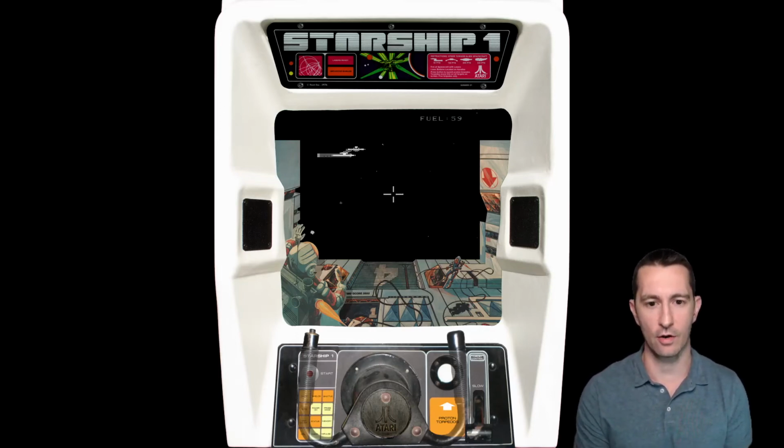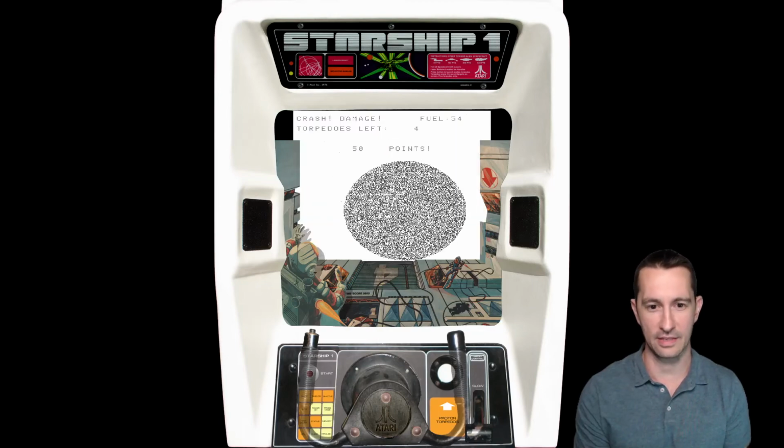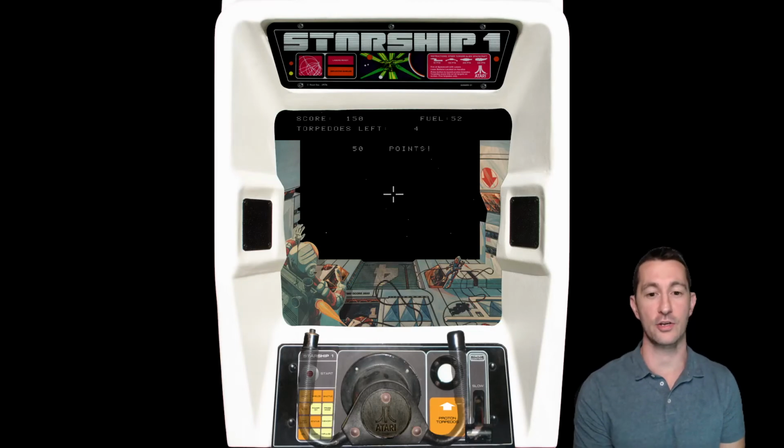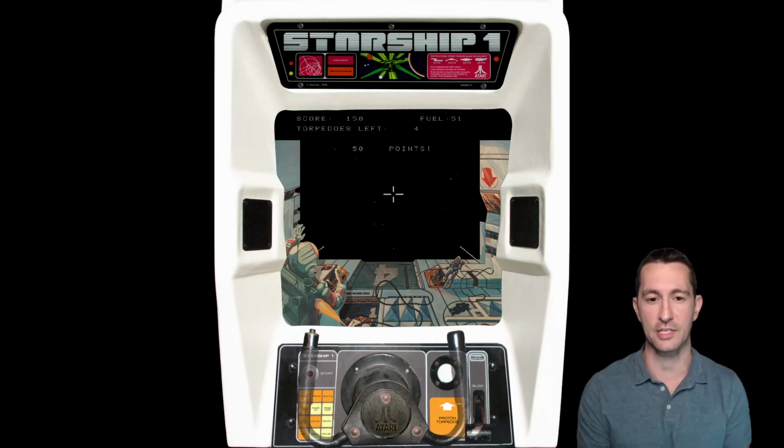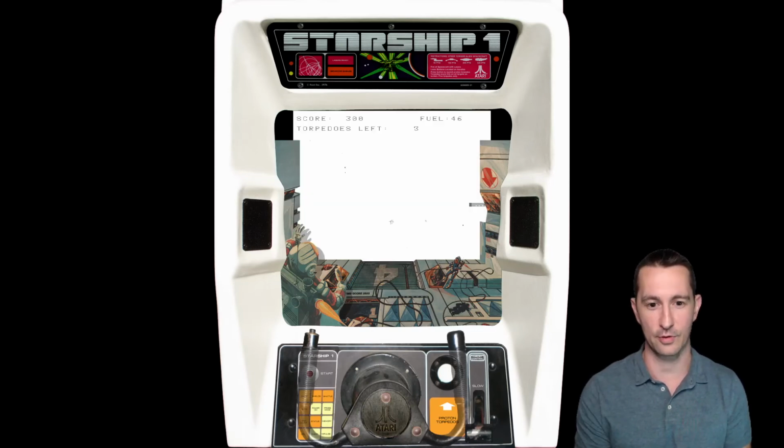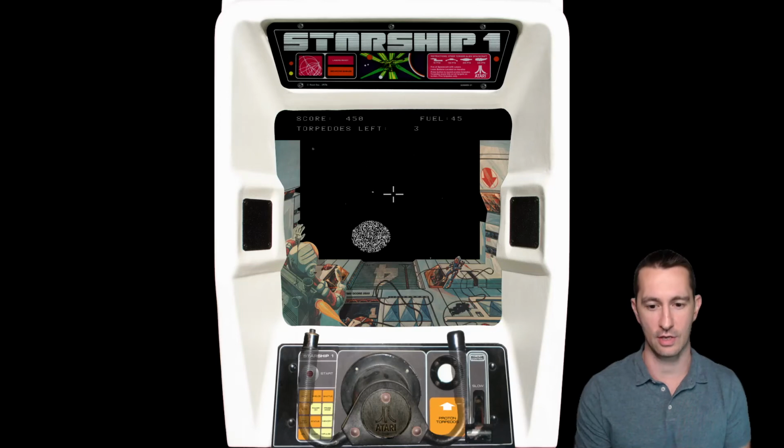So I have my joystick. Oh, this is awesome. And I have proton torpedoes. Let's see if I can shoot my lasers. There's my lasers. And I'm hitting the ships. Oh, wow. If you're sensitive to flashing lights, please close one of your eyes, because Starship One was trying to give people seizures back in 1977, it looks like. So there's my lasers. I got my proton torpedoes, and then I can switch between, here we go. I can go slow. I want to go slow. And then I can go fast if I want.